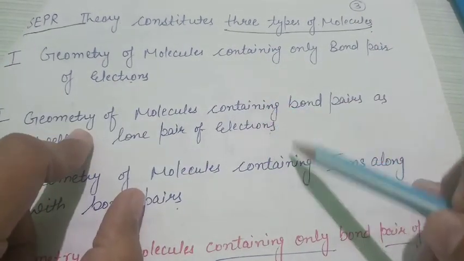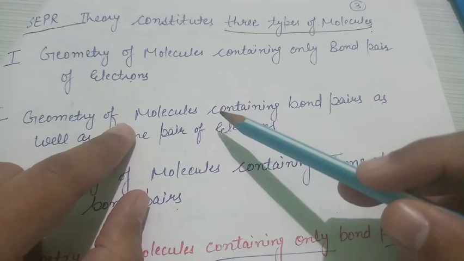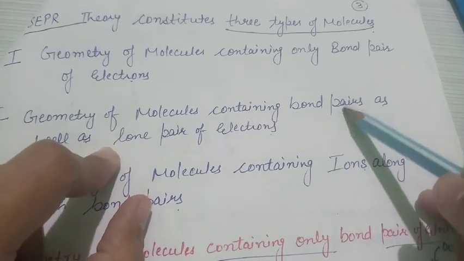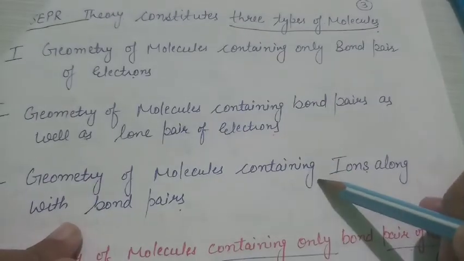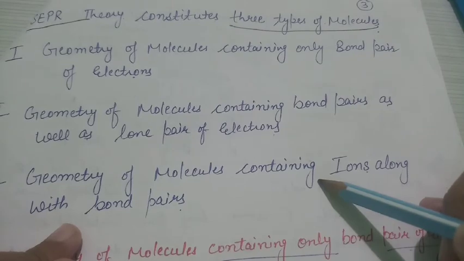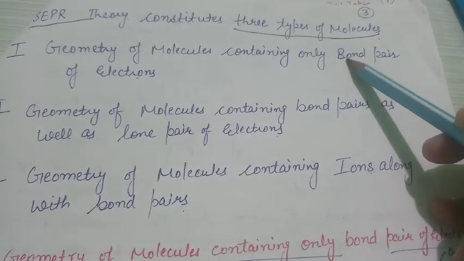In later videos, we will discuss the geometry of molecules which have bond pairs as well as lone pairs. And in the third type, we will discuss molecules which have bond pairs, lone pairs, and also ions. So in this video we discuss only the first kind of molecules.